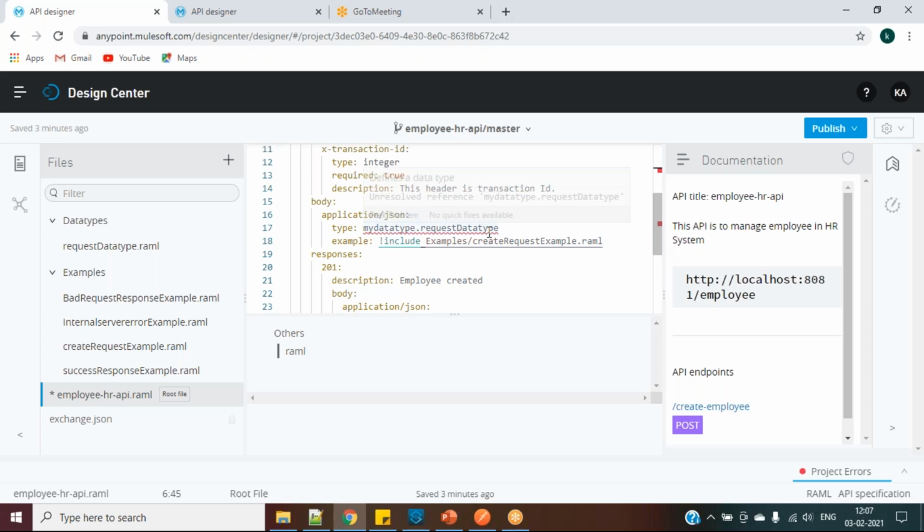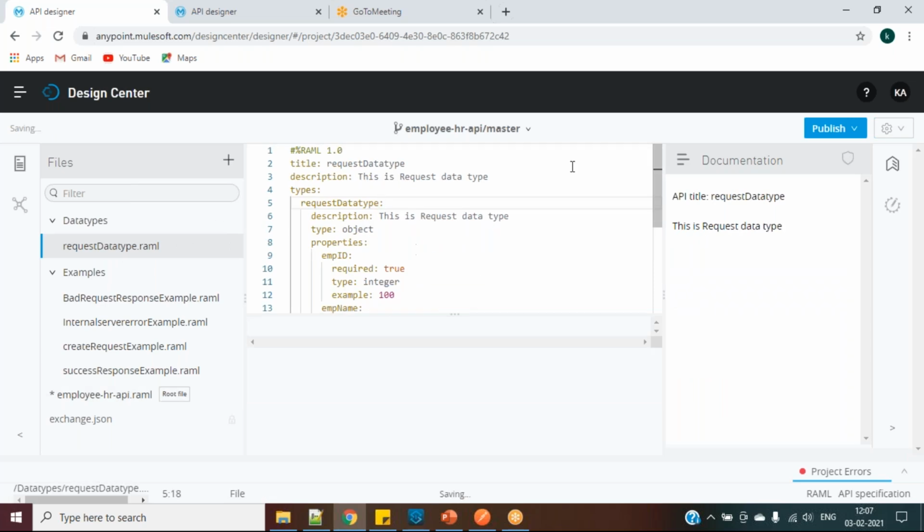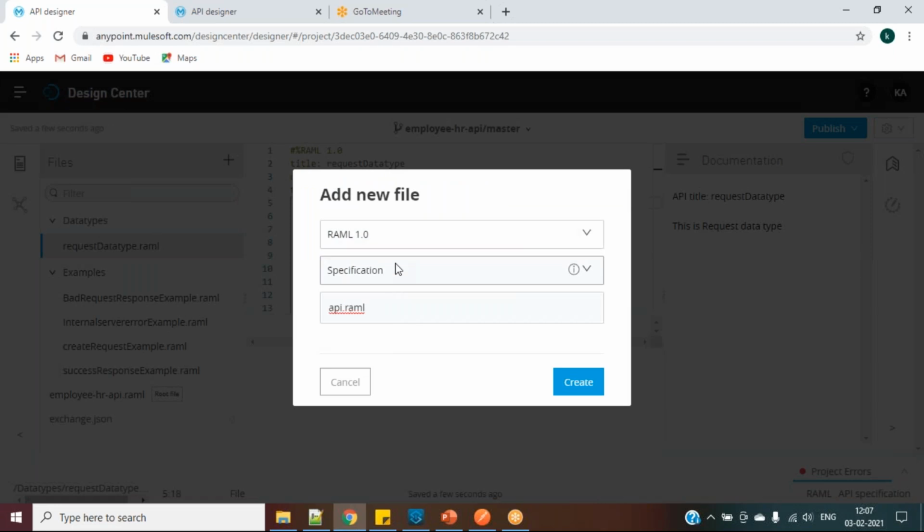Unsolved reference my data type dot request data type. Request data type. Create.